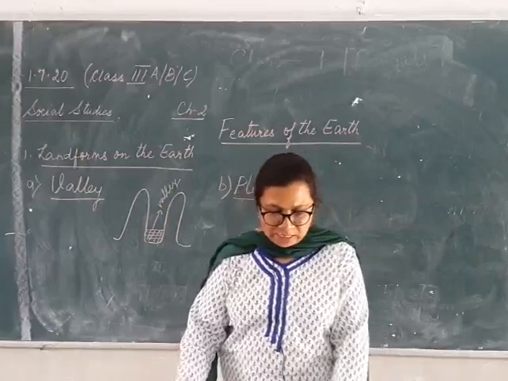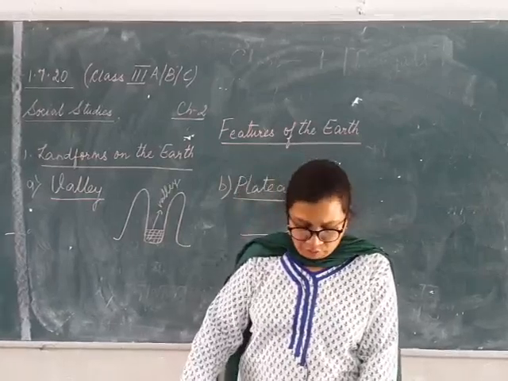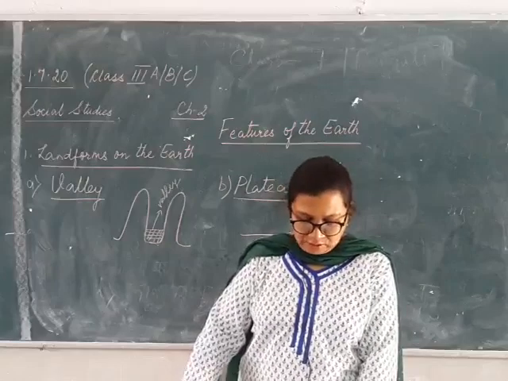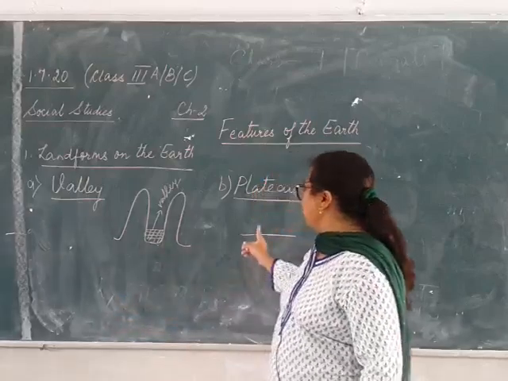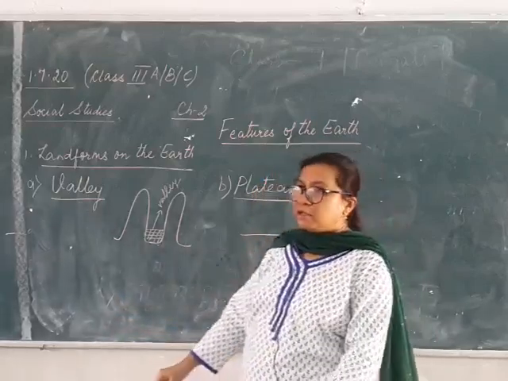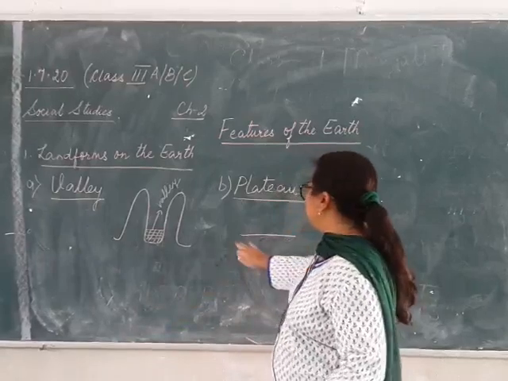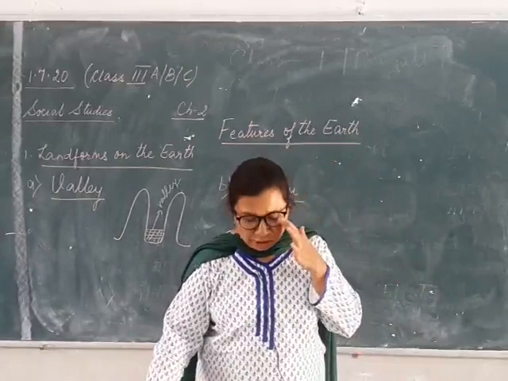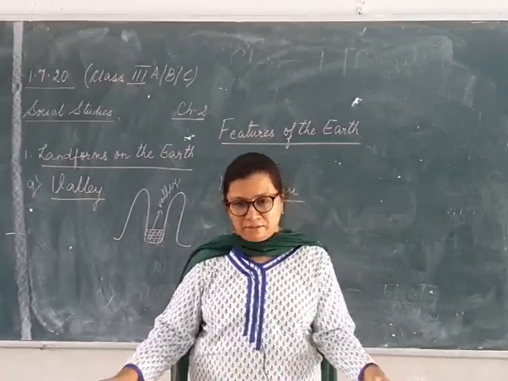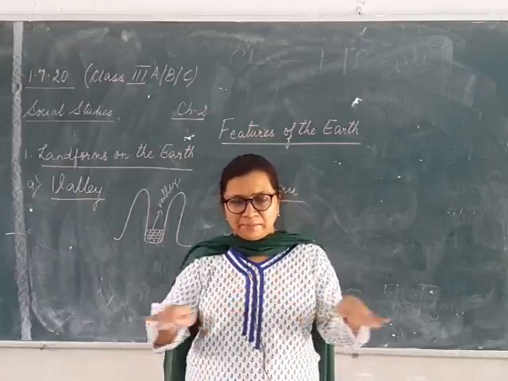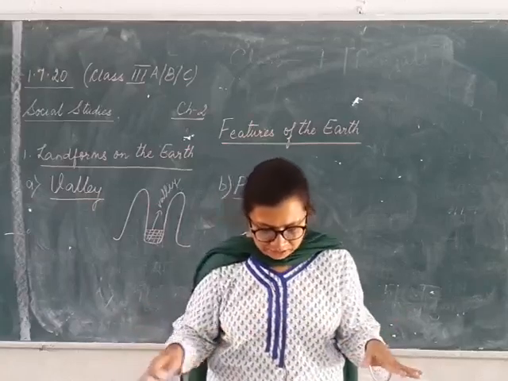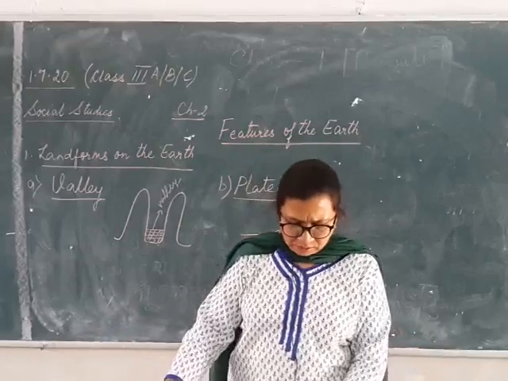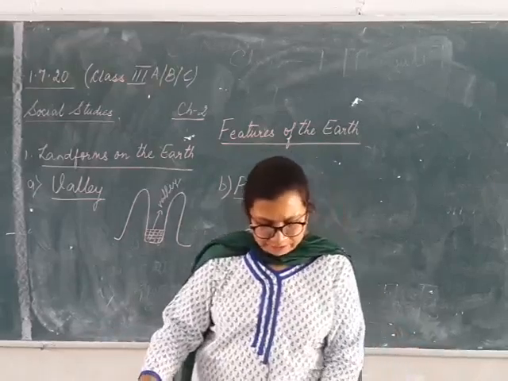It is also called a tableland because the top of the plateau is flat. So the other name of plateau is tableland, because it is flat like a table. Everyone knows what is a table. Now this is a table, you can see it is flat. So the plateau also looks like a table because the main part of a plateau is flat compared to the other parts of that area, because the top of the plateau is flat.